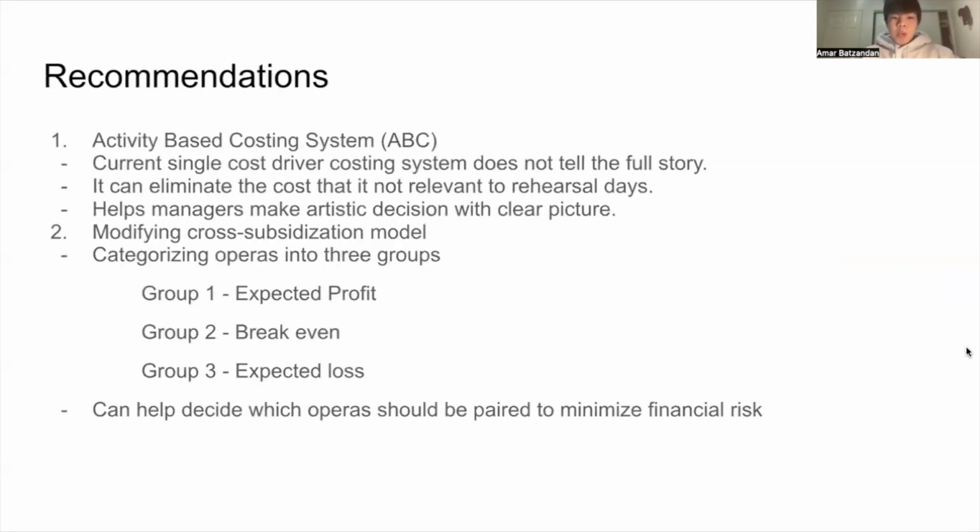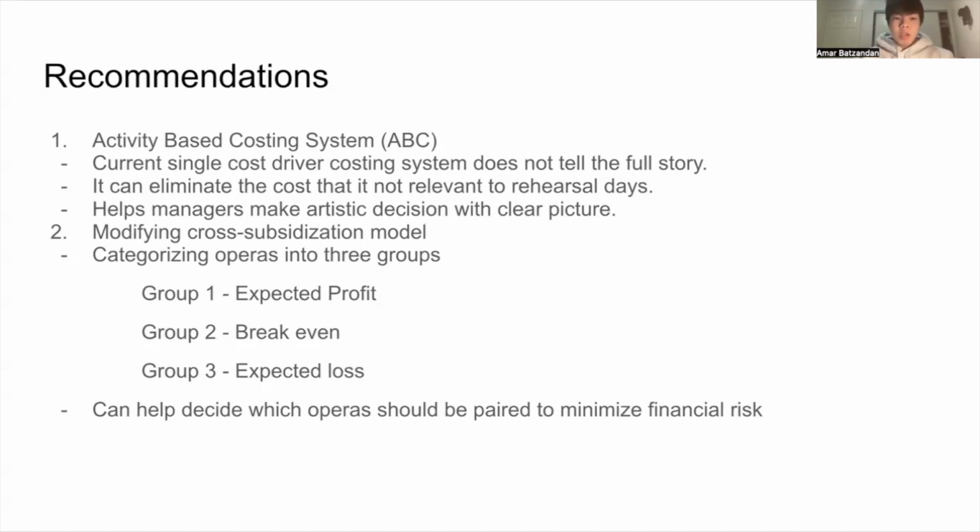To make this model more sustainable while keeping the artistic quality the same, the first recommendation is to replace the current single cost driver with an activity-based costing system. Currently, all costs are allocated based on rehearsal days, which is not only unfair, but also creates a sense of confusion. Instead, Bel Canto should allocate costs according to what really drives them.